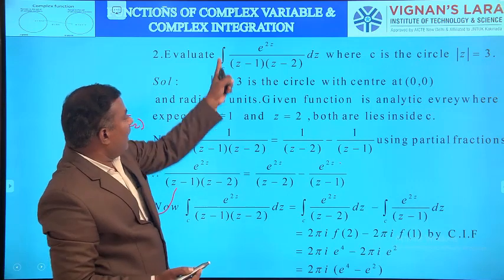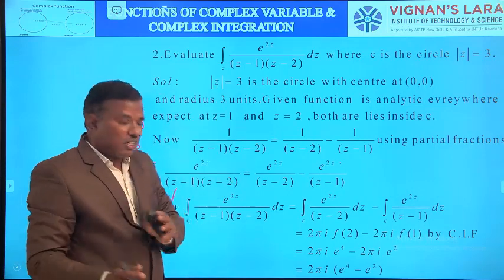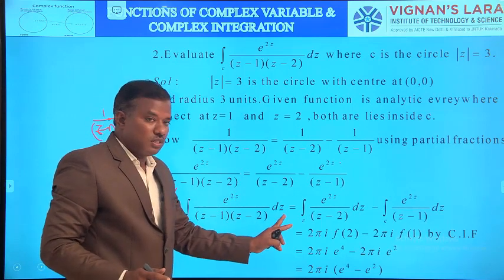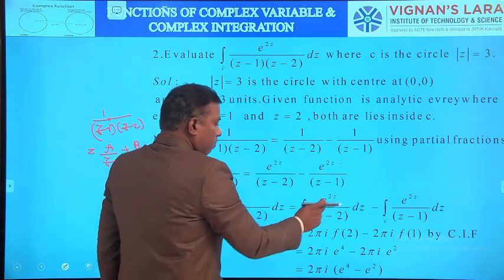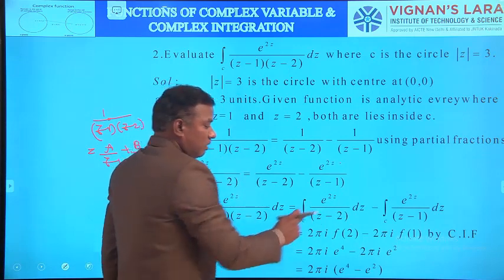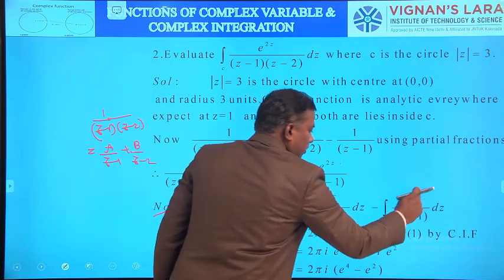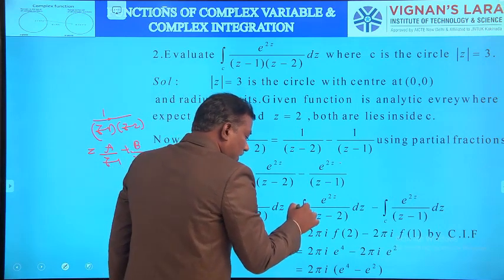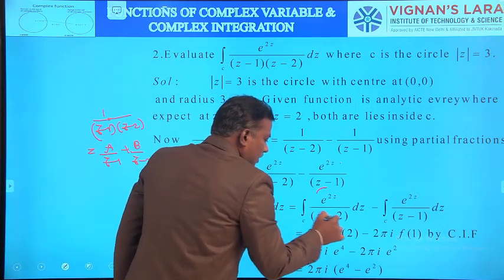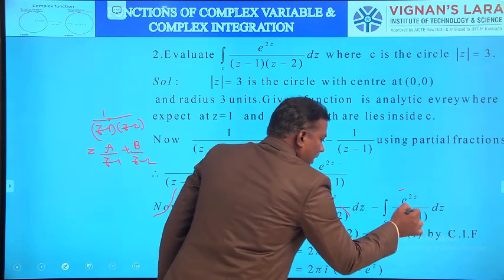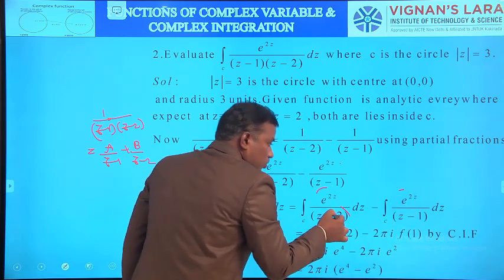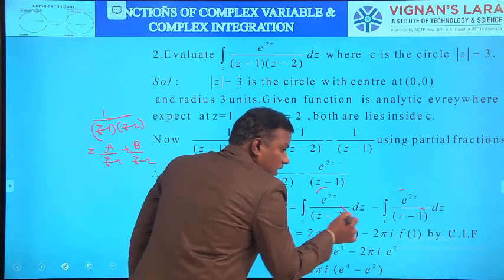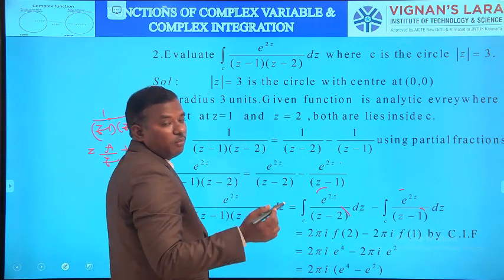Then apply integration along C of each term. Integral over C e power 2z by (z minus 1)(z minus 2) is equal to integral over C e power 2z by (z minus 2) dz minus integral over C e power 2z by (z minus 1) dz. What is this one? It is of the form integral over C f of z by z minus a. Here what is a? 2. Here a is 1. Both lie inside C. So in both the cases we can apply Cauchy's integral formula.